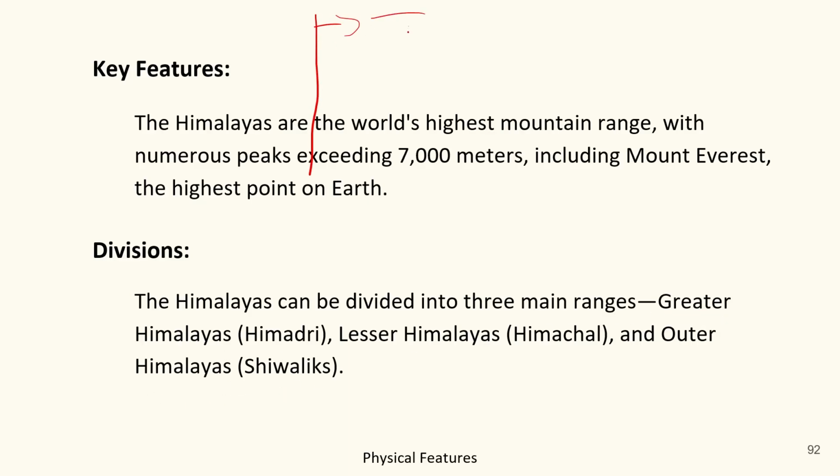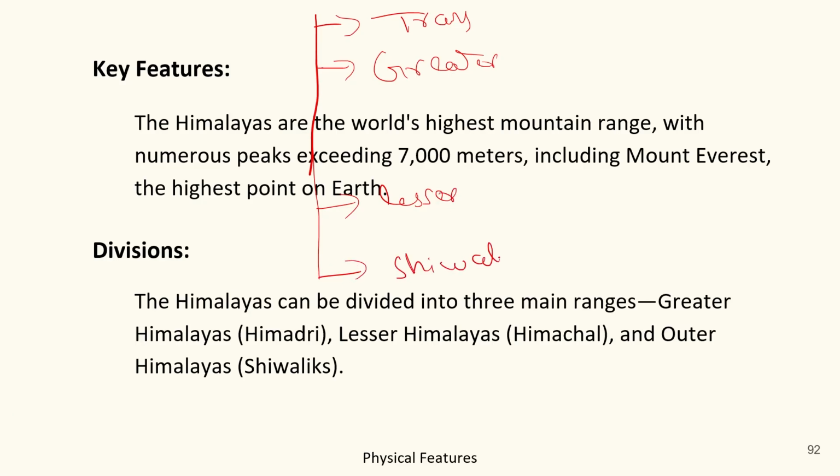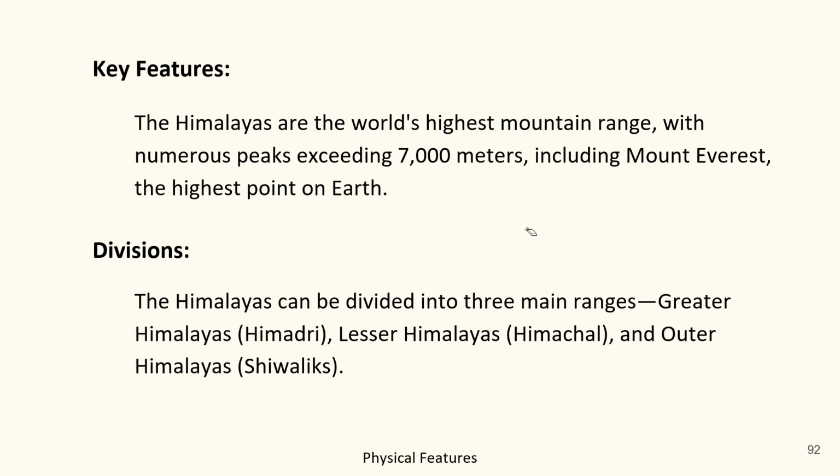Start from Trans, thereafter Greater, thereafter Lesser, thereafter Shivalik. So this is a vertical division. Also, you can call it a north-south division. Now, let's have a look at the horizontal division of the Himalayas.